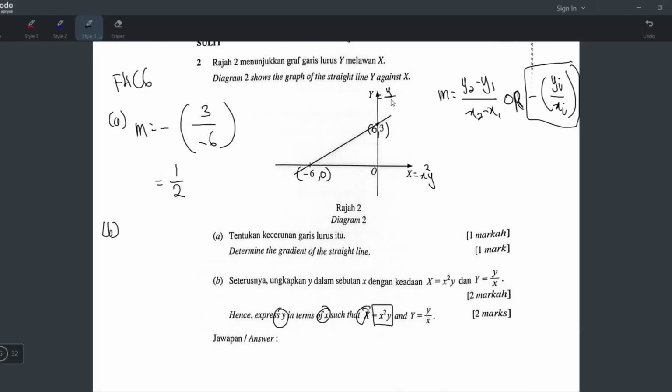Okay, this is very weird. Let me tell you why it is weird. Usually, when you write the linear form y equals mx plus c, the x can be 1 over x, it can be x squared, it can also sometimes be log x, it can be whatever lah. But most of the time, you will not see the small y inside here. It will be 1 over x, x squared, log x. But usually you won't see the y here. Y always appears only once and it's always here. It could be like y squared or log y or 1 over y, whatever. But you will usually not see the y here. But for this question, there's y here.